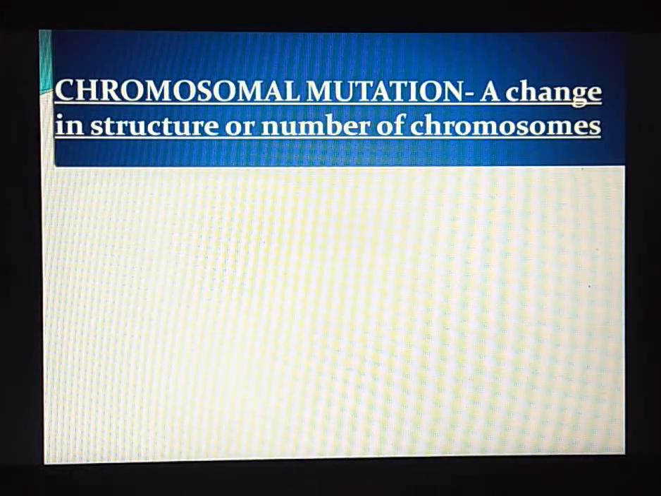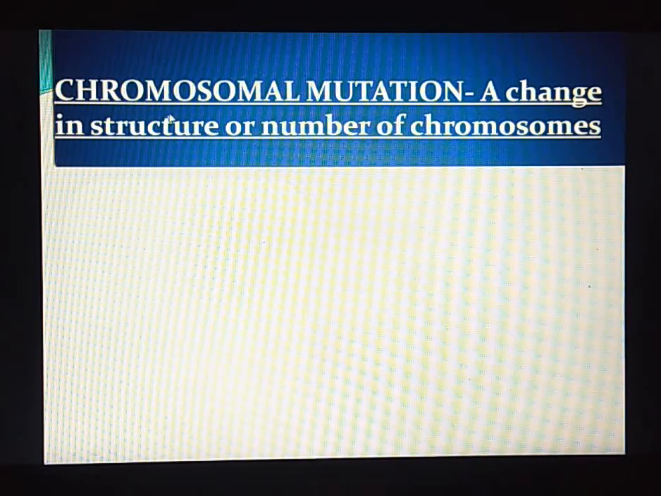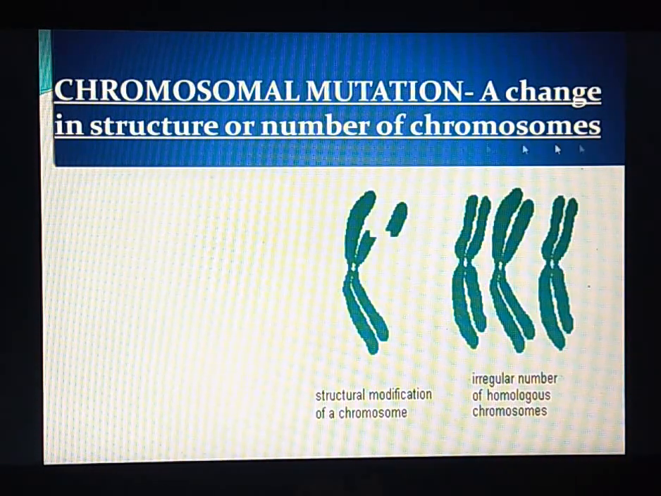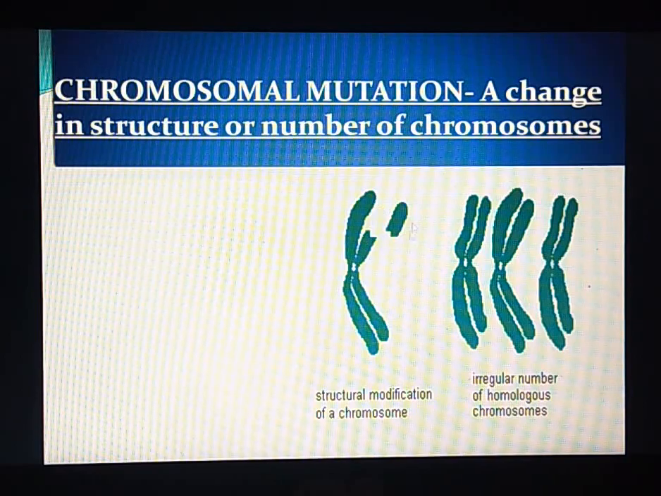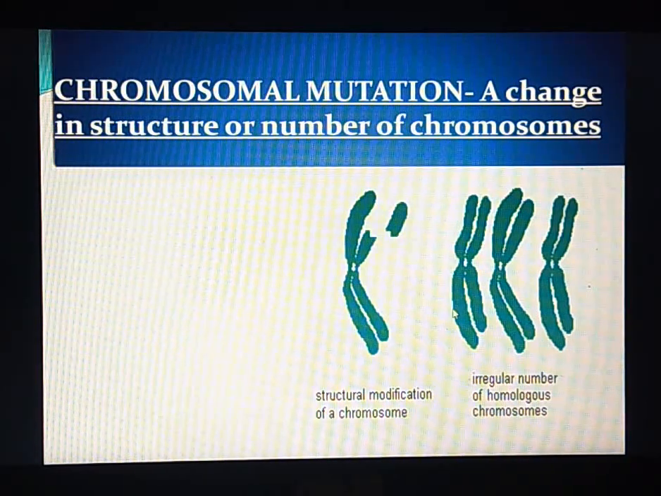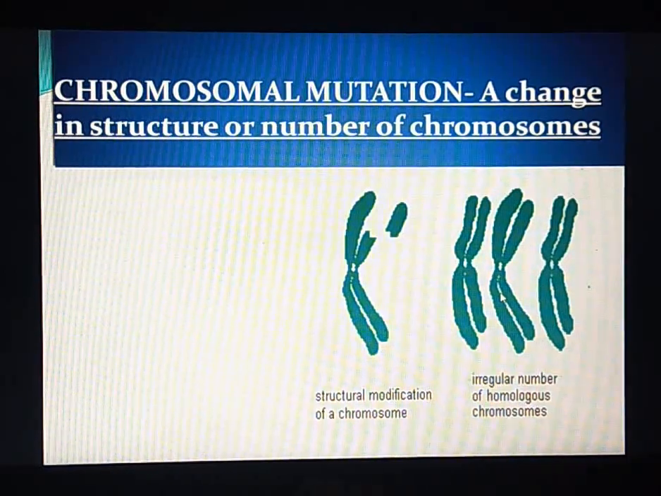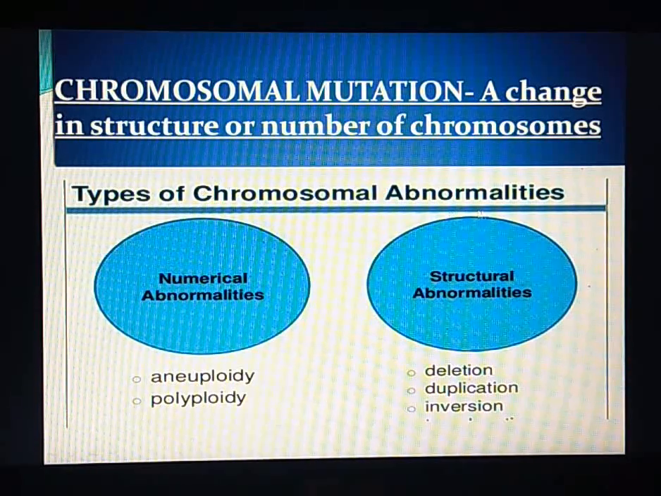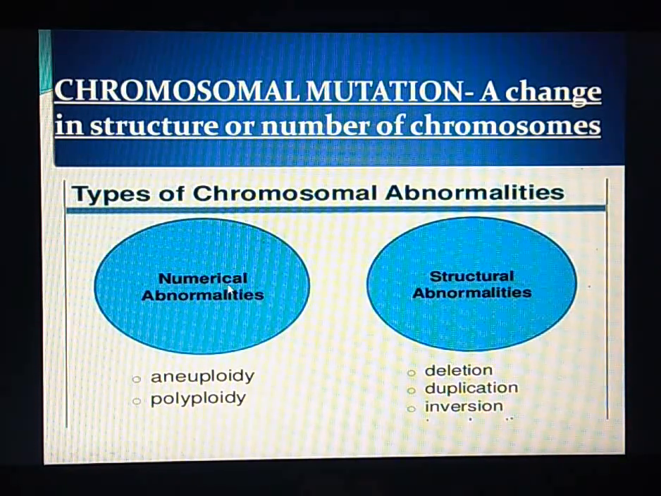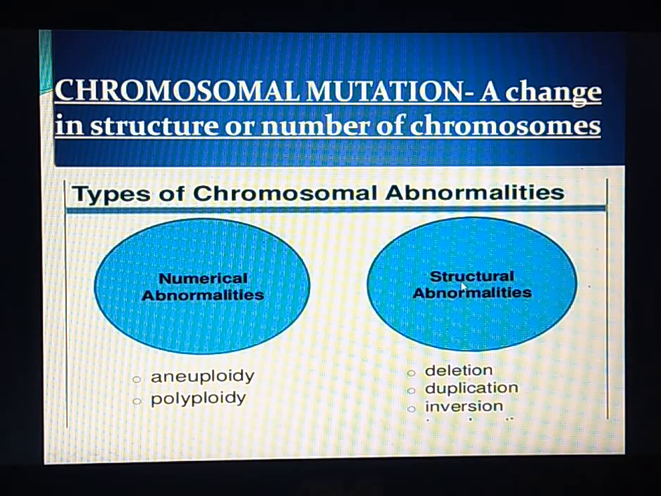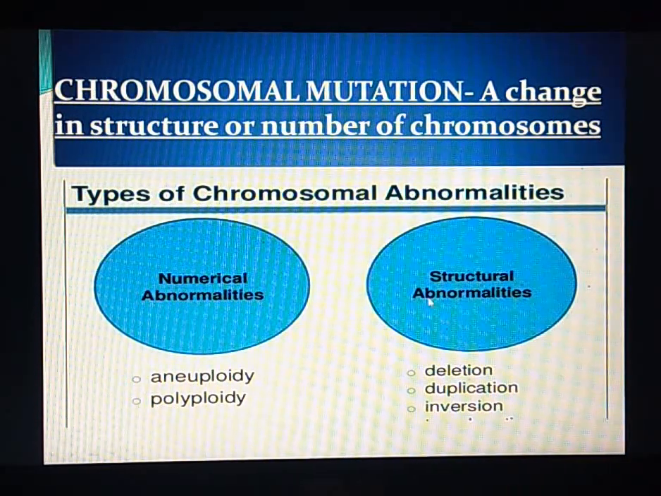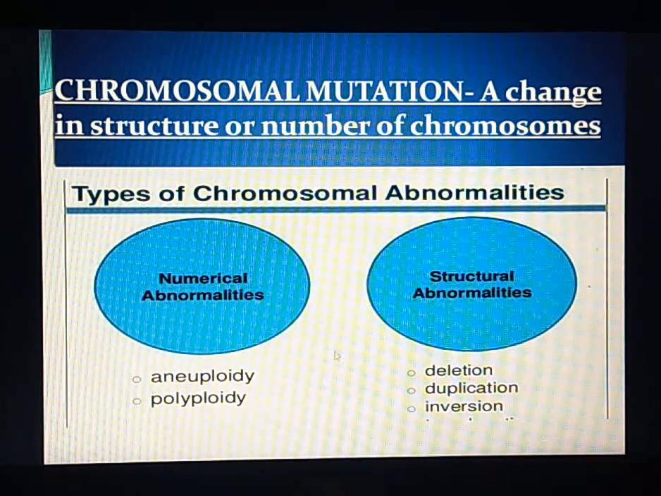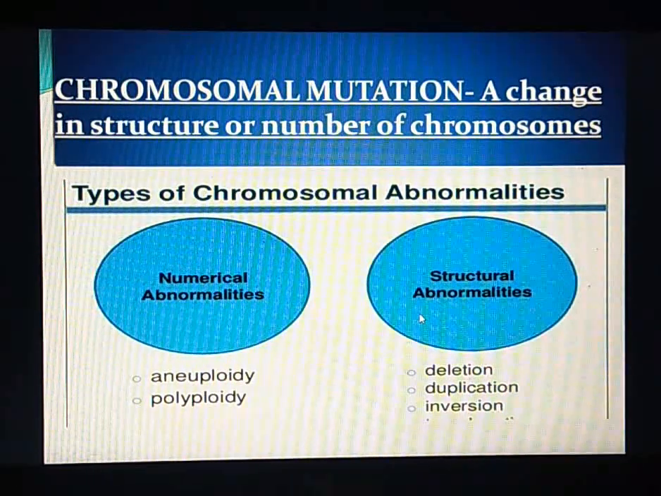The second type of mutation is chromosomal mutation. As the name says, chromosomal, that means it will be a change in the structure or the number of chromosomes. Okay, so either in the structure there will be a change or alteration, or in the number of chromosomes in a particular individual. So we see there are two types of chromosomal abnormalities, that is numerical, wherein the chromosomal number will change, and structural abnormalities wherein the structure of a particular chromosome will change. So we will see in detail with respect to these two types of chromosomal mutation.